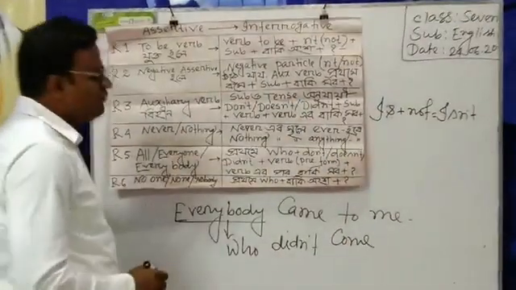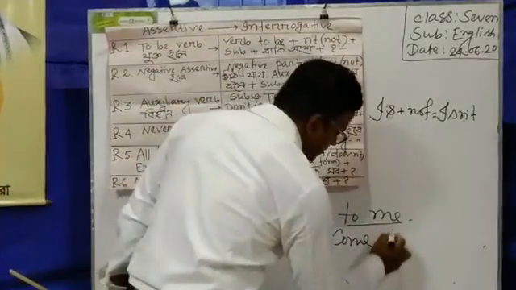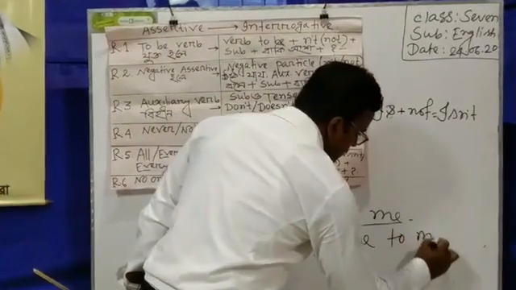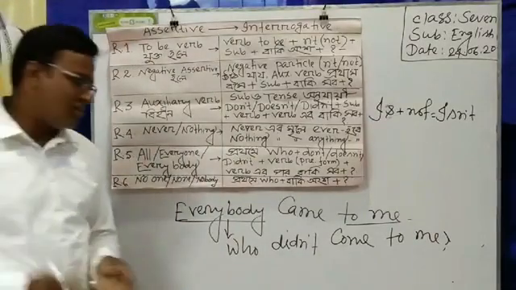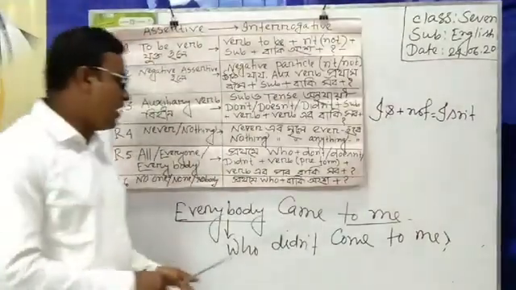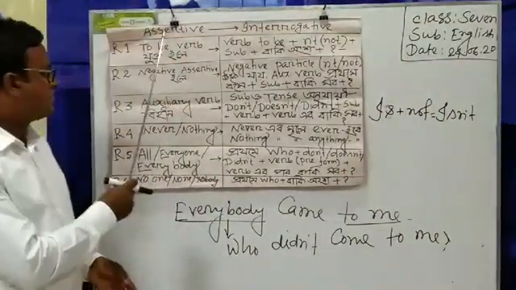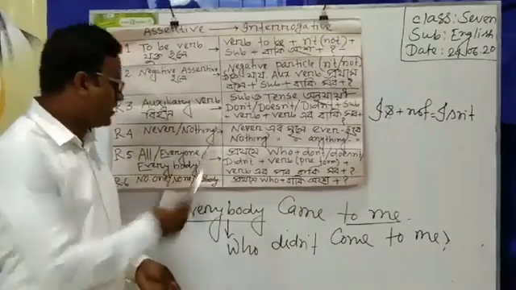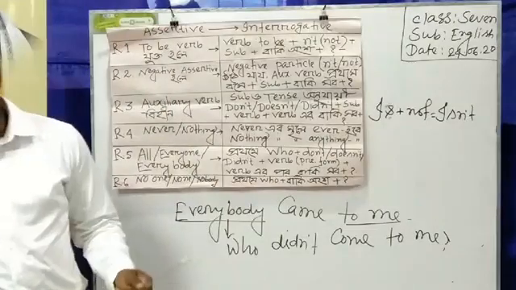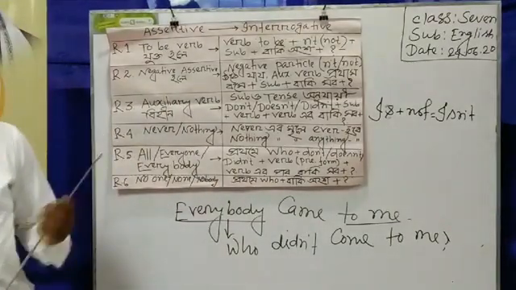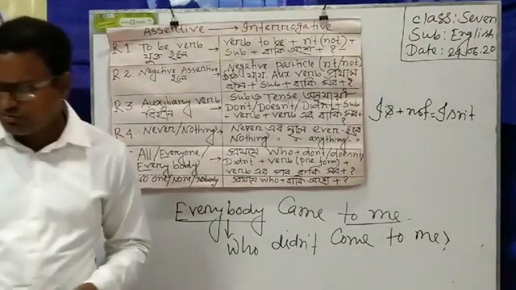Who didn't come, and then the latter part of the sentence, and that is to me. Student, now we can see a clear answer that everybody came to me, the assertive sentence, and then the interrogative one is who didn't come to me. Sorry, who didn't come to me.